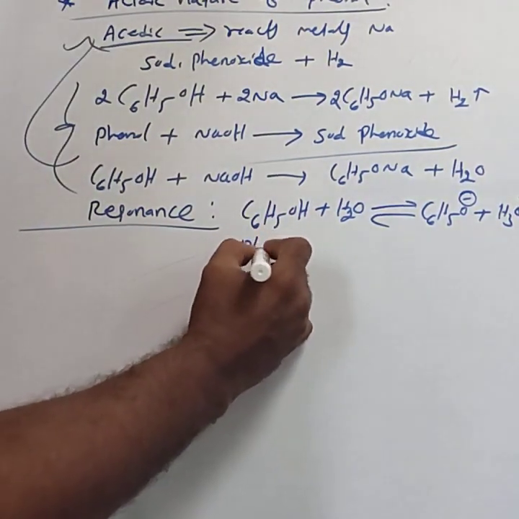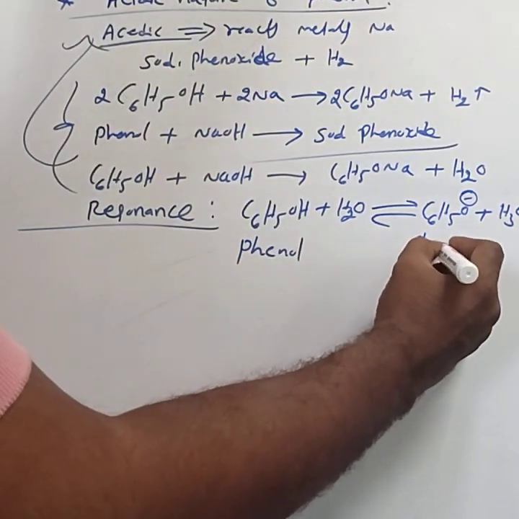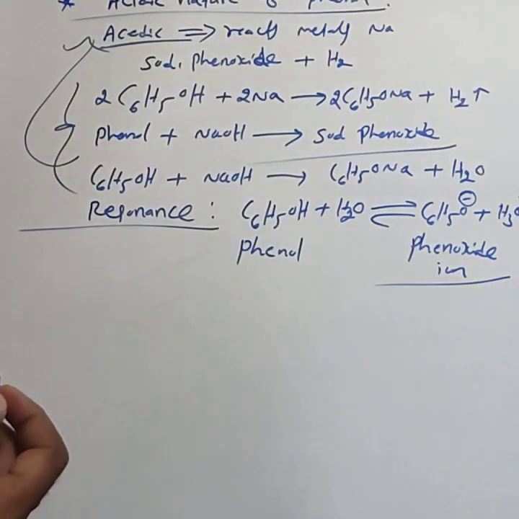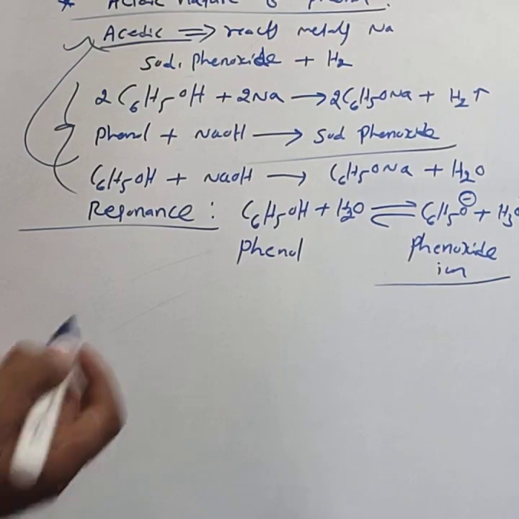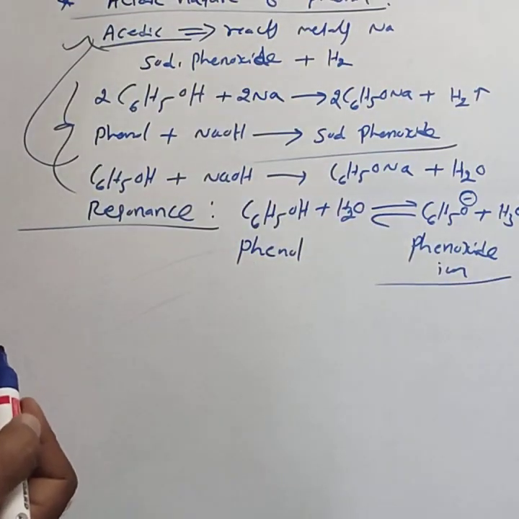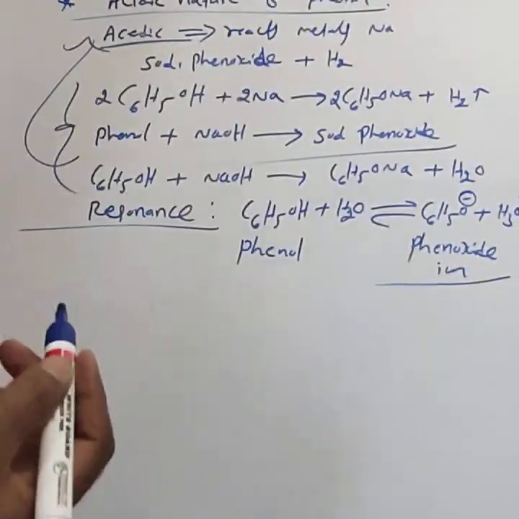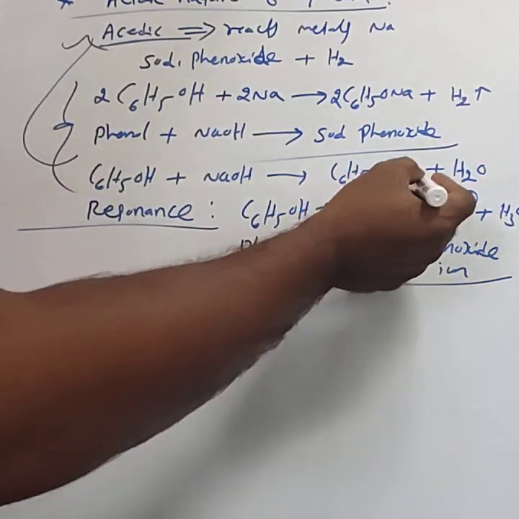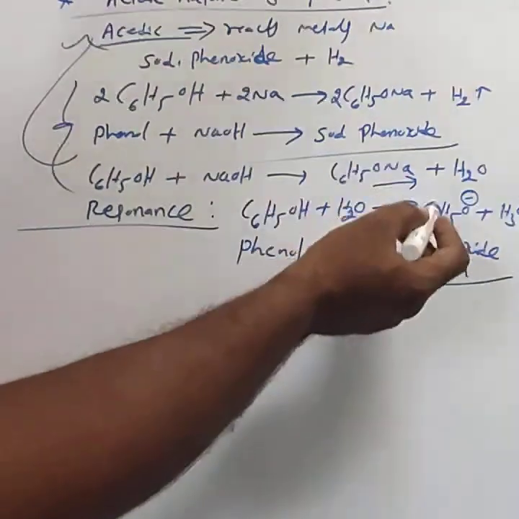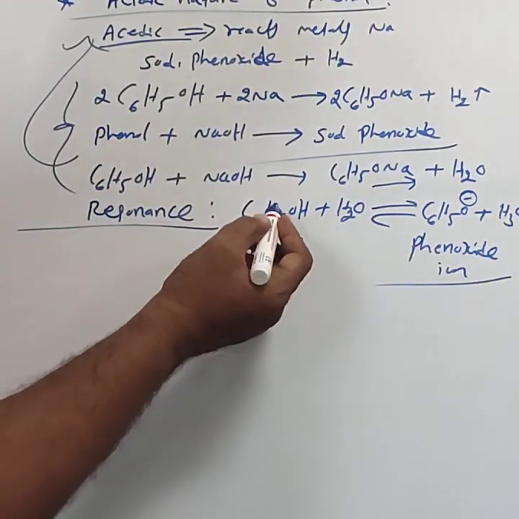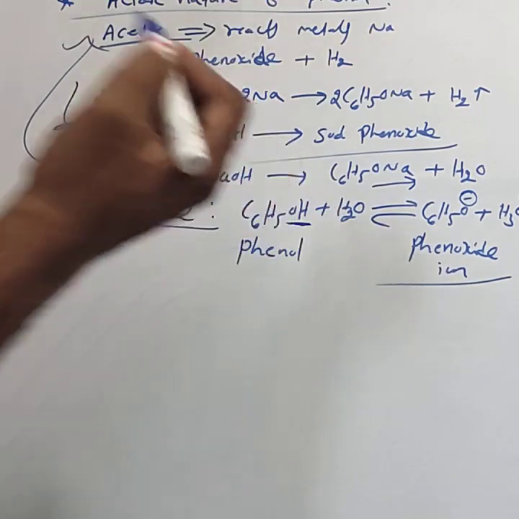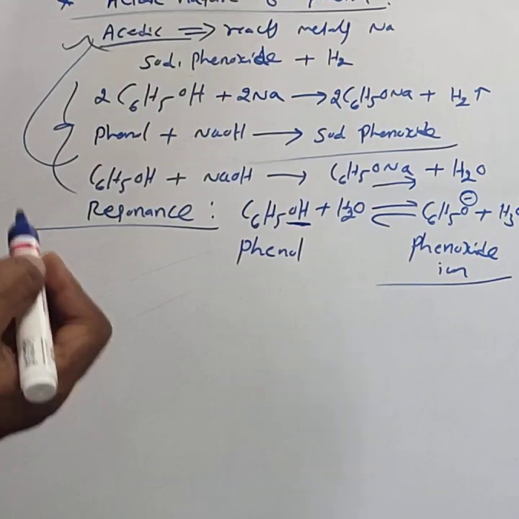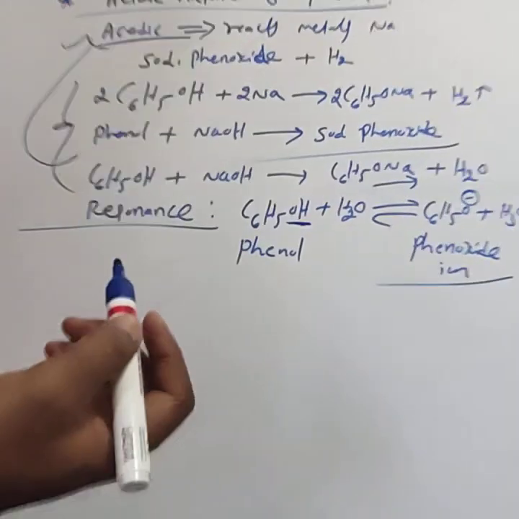When phenol dissolves in water and forms phenoxide ion, it loses the proton. Substances which donate the proton are called acids. The equilibrium shifts in the forward direction, which indicates that phenol loses the proton.